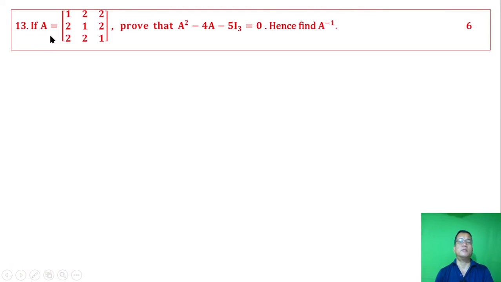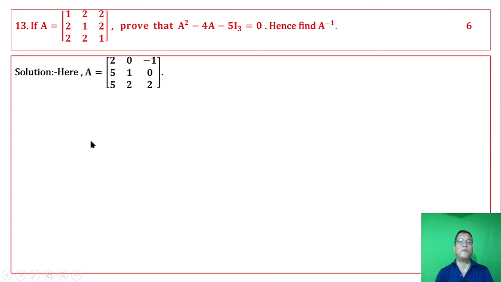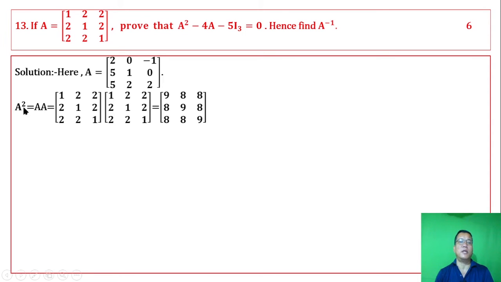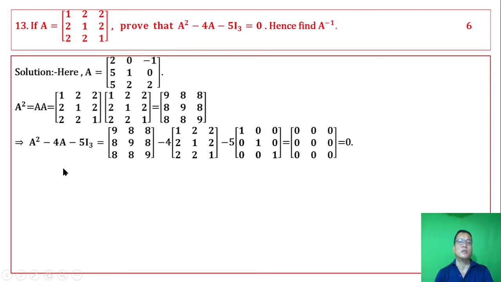If A is this 3 by 3 matrix, prove that A square minus 4A minus 5 times I3 equals 0. Hence, find A inverse. 6 marks. Here we have to find out A square firstly. A square is A into A. Multiplying the matrices, we get this.